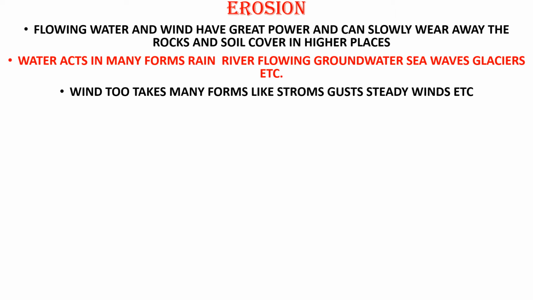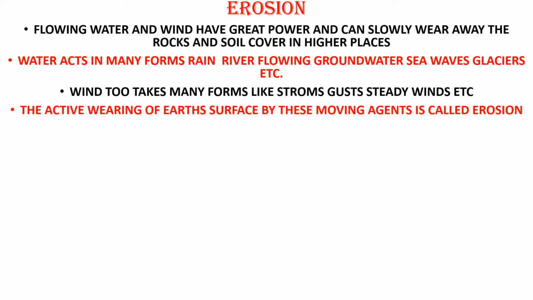Okay, these are the various types of water forms and wind forms. The active wearing of Earth's surface and moving of Earth's surface by these moving agents is called erosion.